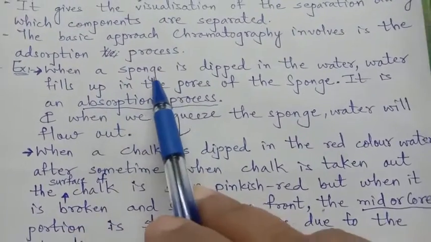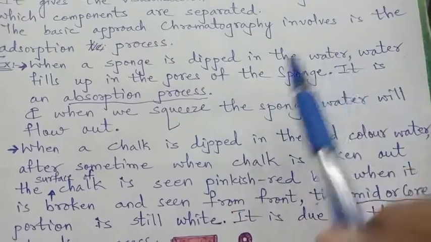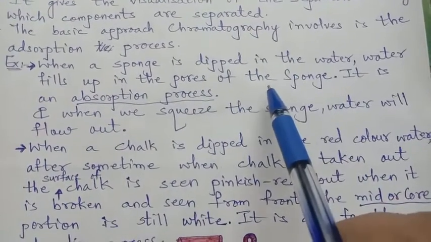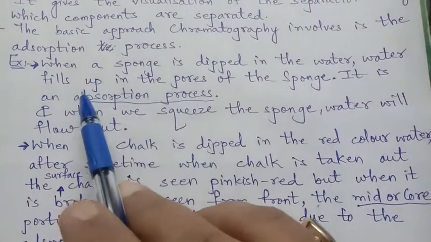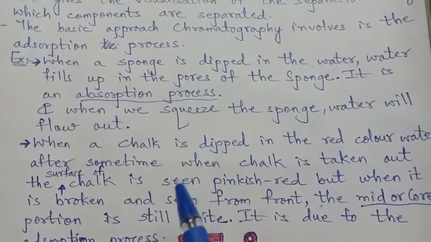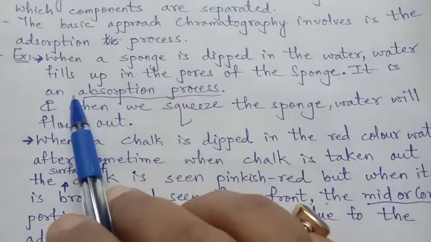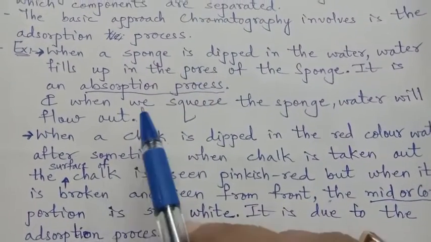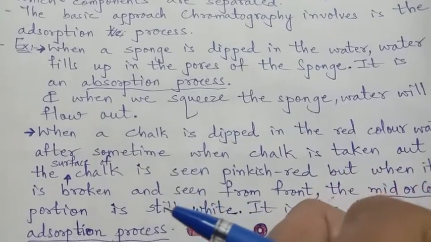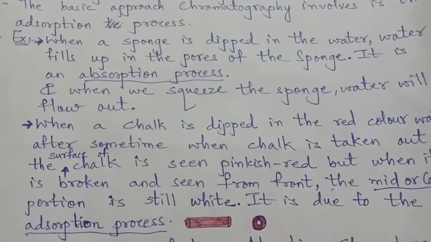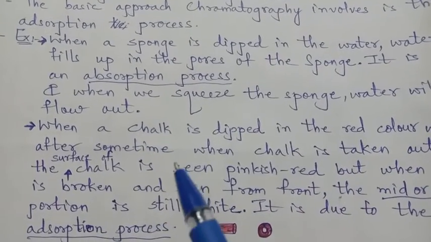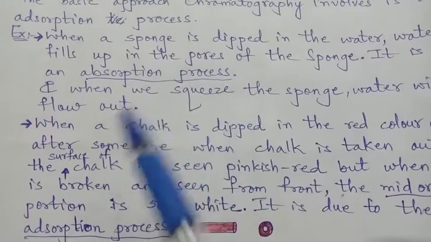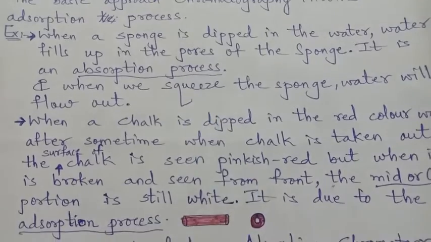When you dip a sponge in water, water will fill up the pores of the sponge, and this is termed an absorption process. When we squeeze the sponge, water will flow out because the water has acquired the space in the pores.